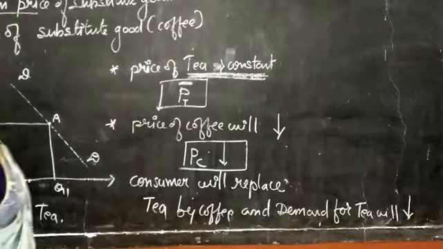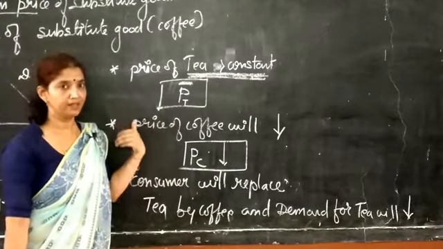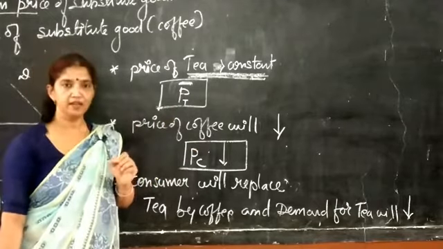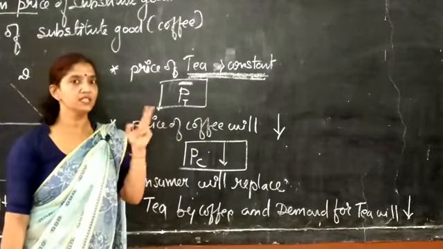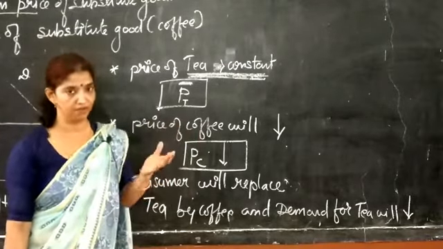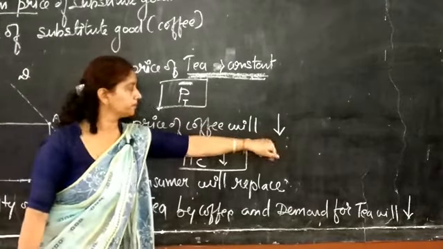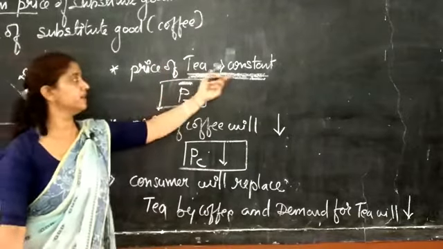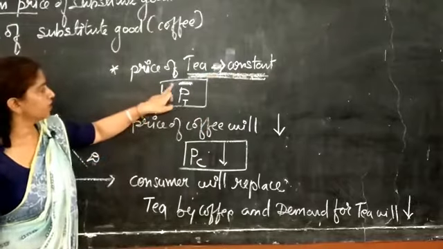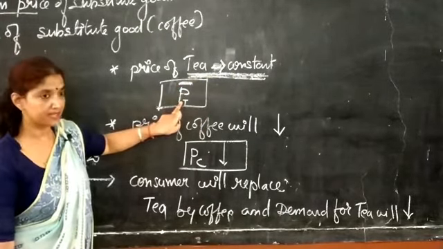And the conditions which are to be discussed under decrease in price of substitute good, first of all, we are assuming that the substitute goods are tea and coffee. We will consider demand for tea and change in price of coffee, and we assume that coffee's price is reduced, okay, but the price of tea remains constant. Tea's price is constant, and the constant price is shown by a bar sign above the symbol of price.